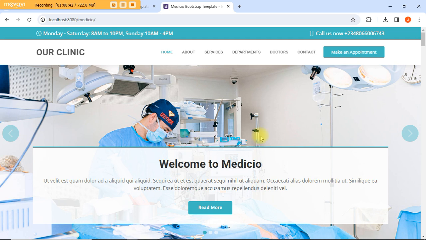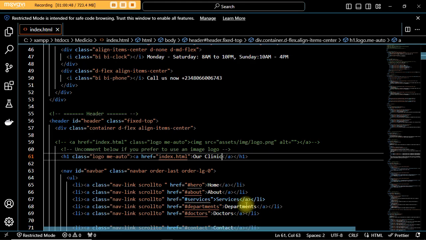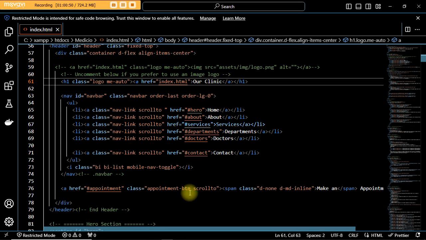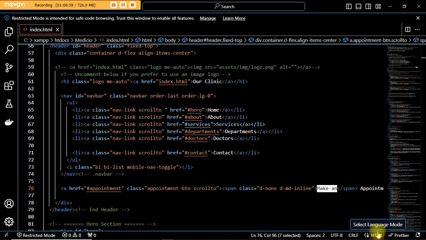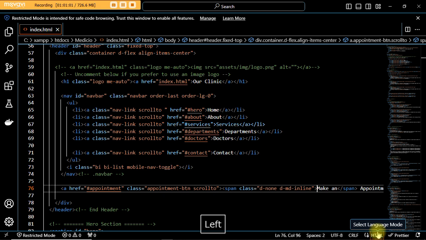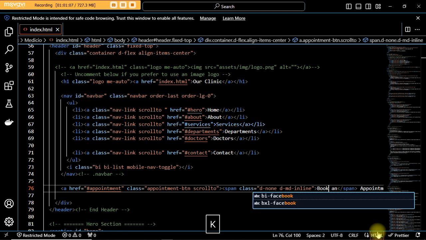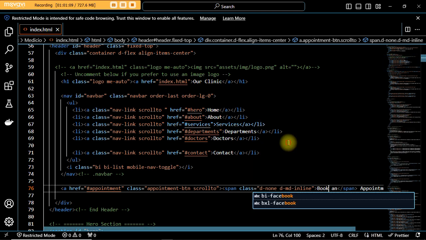So now let's go ahead and change make an appointment. Instead of that, let's change it to book an appointment. Let's go down again. You see that it's still under the header, so go to this place, look at it. Instead of make an, anywhere you see it, just do book. So let's use book an appointment. Let's go ahead and do Ctrl S to save.